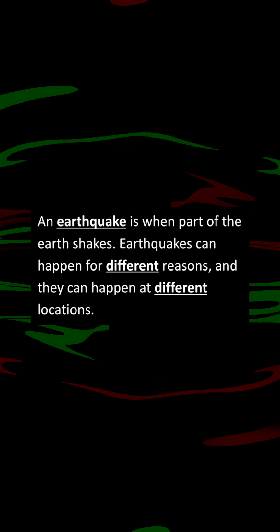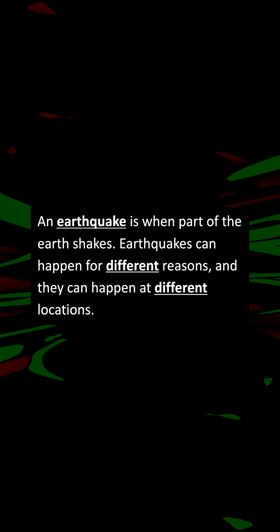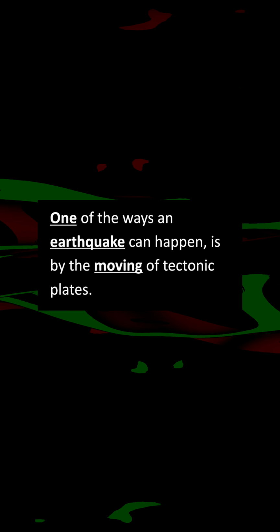What is an earthquake? An earthquake is when part of the earth shakes. Earthquakes can happen for different reasons and they can happen at different locations. One of the ways an earthquake can happen is by the moving of tectonic plates.